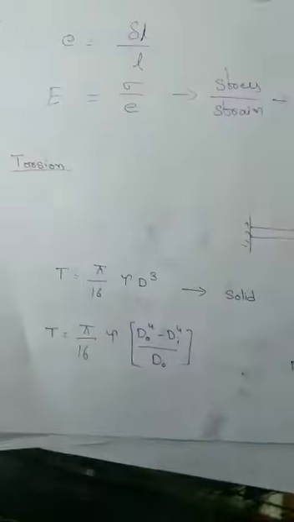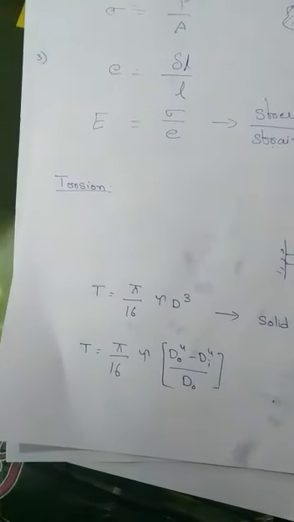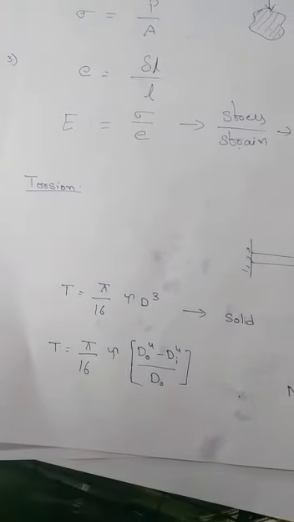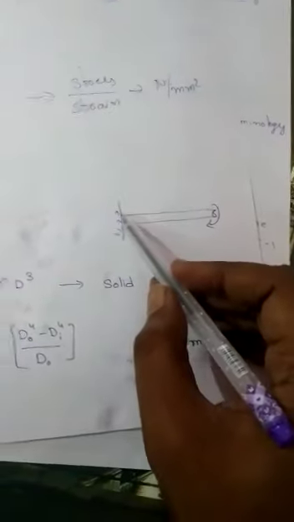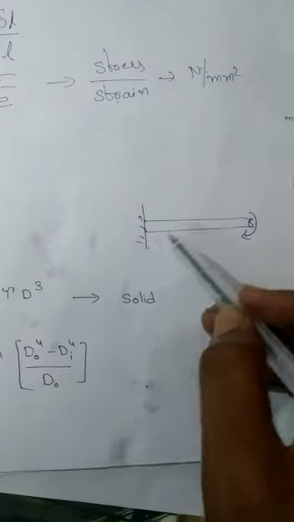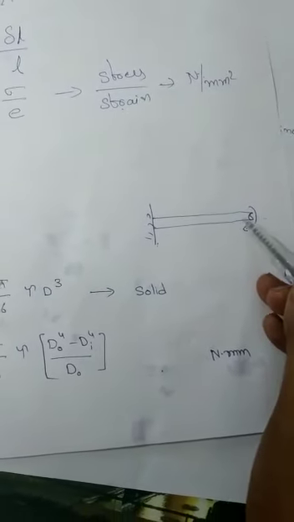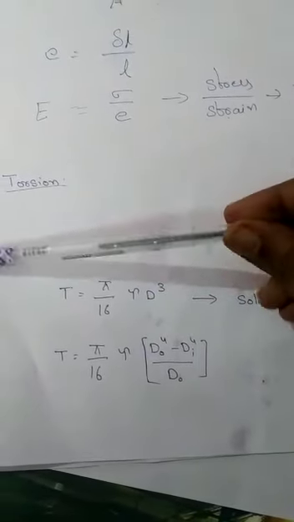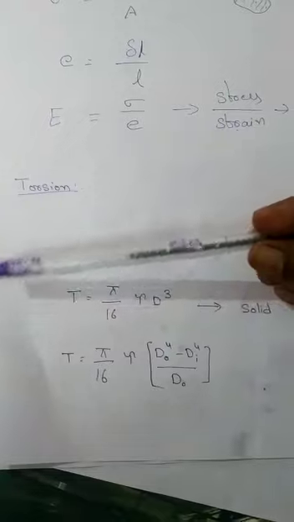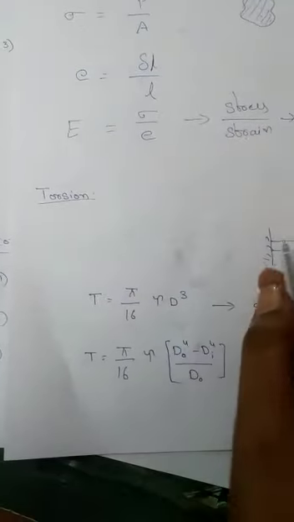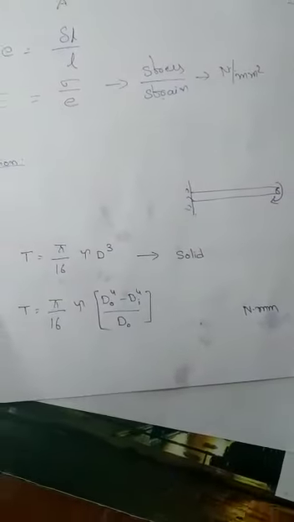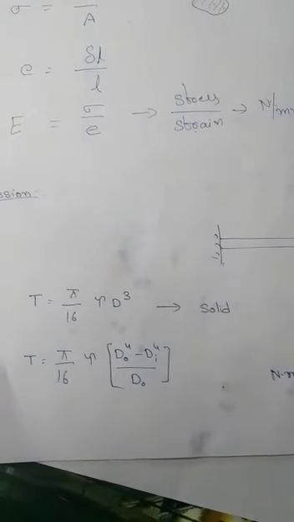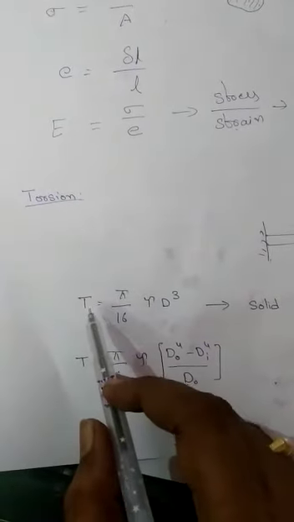Come to the next one, torsion. Torsion is nothing but a torque, otherwise a twisting force applied. For example, a circular rod is fixed like this, and we apply a twisting moment, otherwise a rotation moment. Or take a pen: in this manner we apply force like this, and it is torsion. Torsion is the torque developed by the element when we apply force in a rotating manner. It is indicated as T.